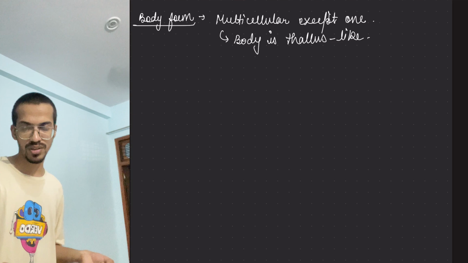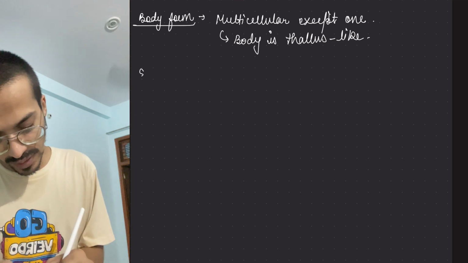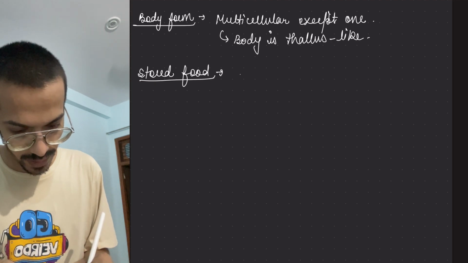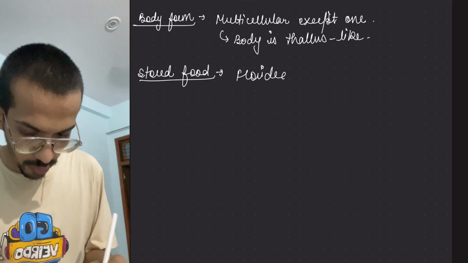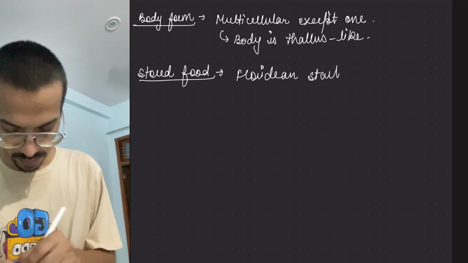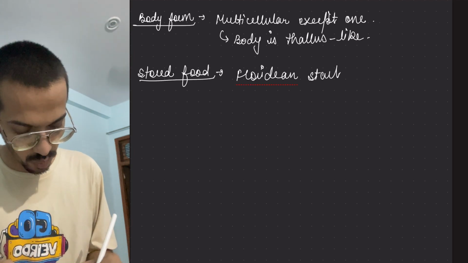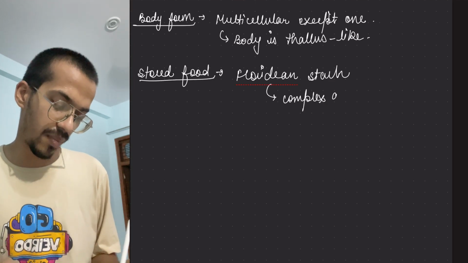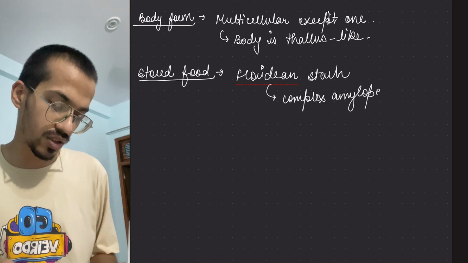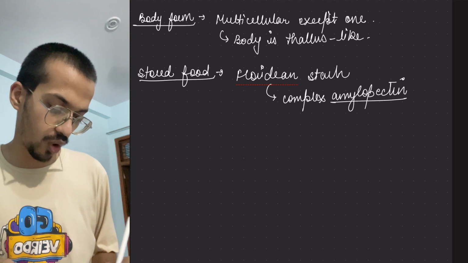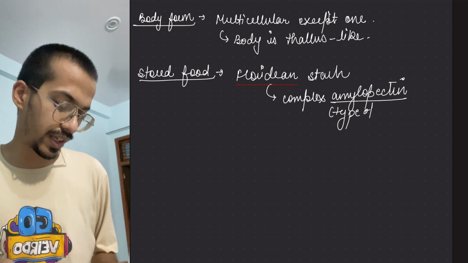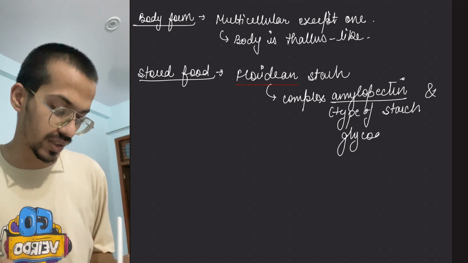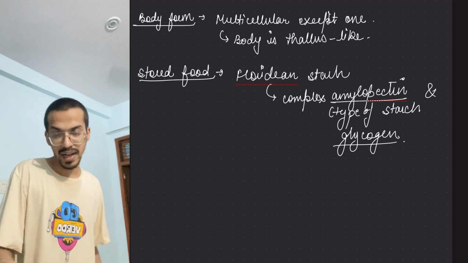Okay, complex organization is there. Then there's stored food material. Stored food is in the form of Floridean starch. Now this Floridean starch is a complex of amylopectin and glycogen. Amylopectin is a type of starch; we will learn it later. Glycogen is the stored food in animals. So it is like that.